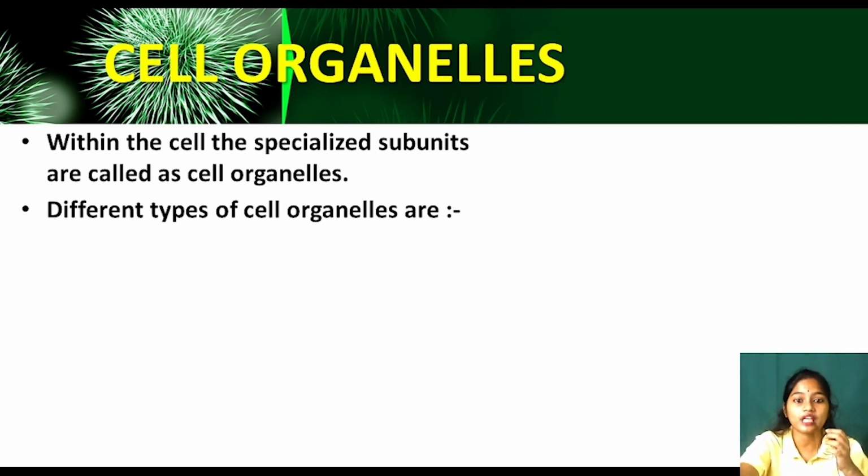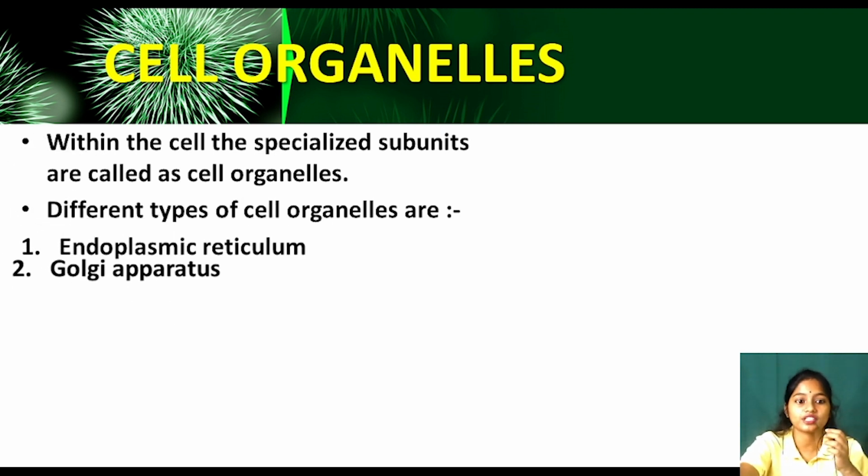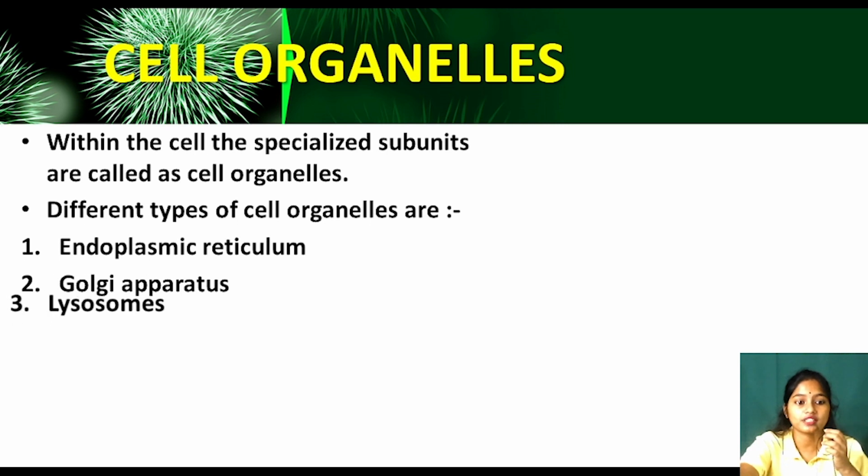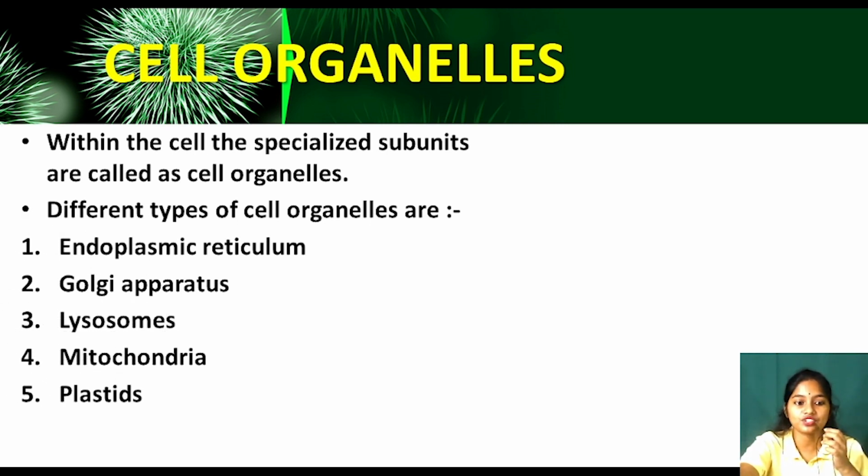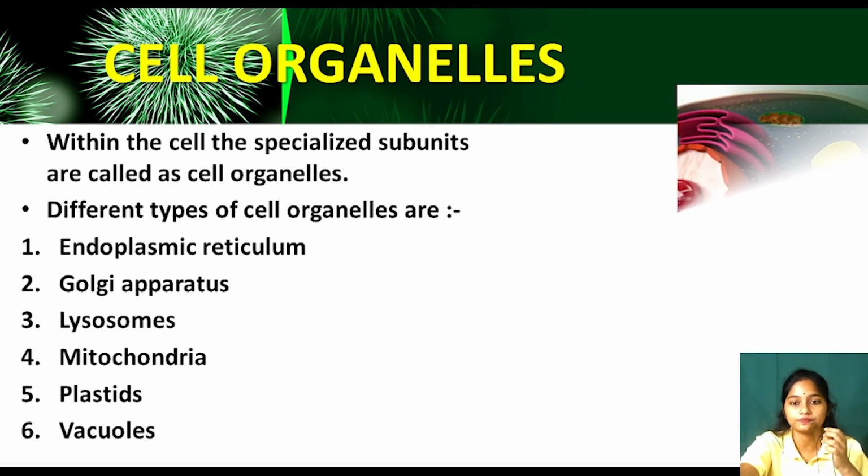So different types of cell organelles are. What are the different types of cell organelles? First one is endoplasmic reticulum. Next one is Golgi apparatus. Next one is lysosome. Then mitochondria. Then plastids. Then vacuoles. Clear?